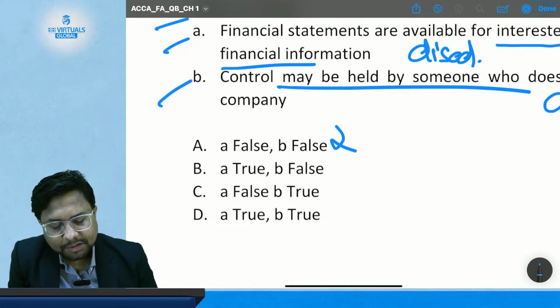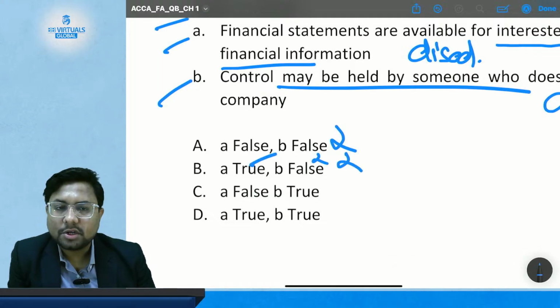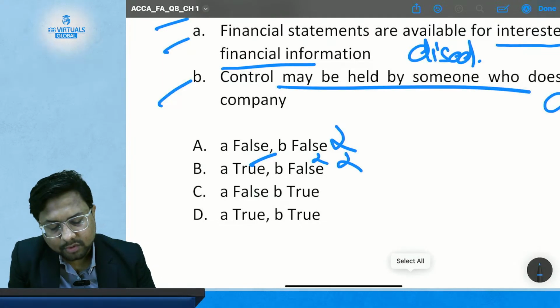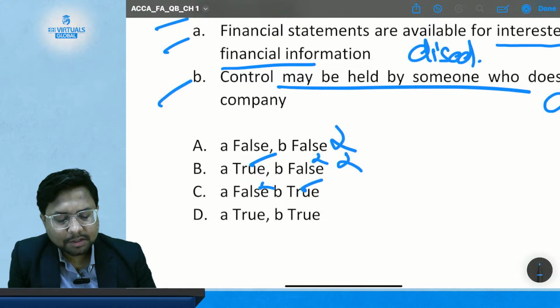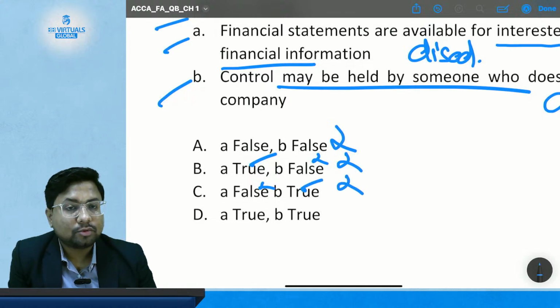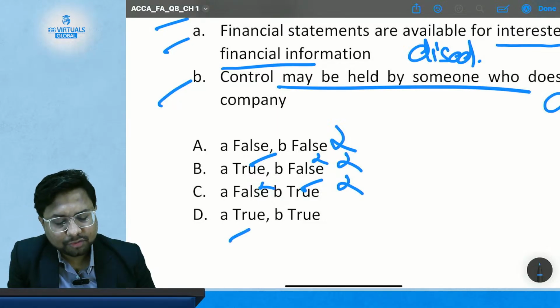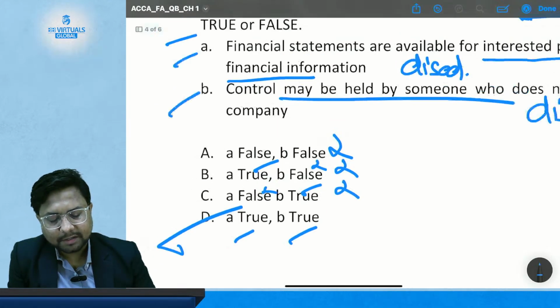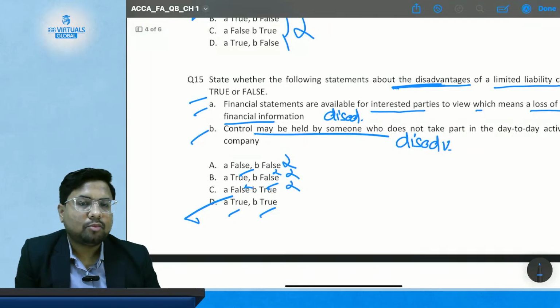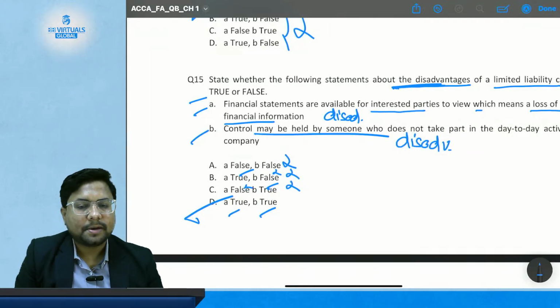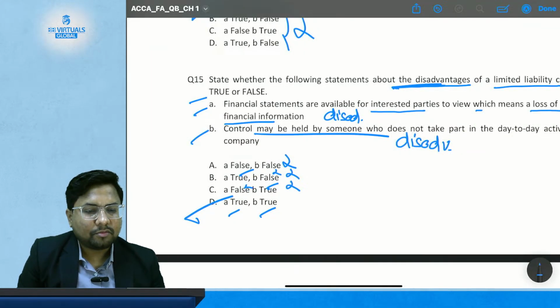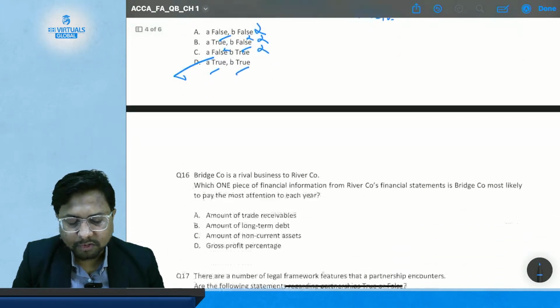Option B, statement A is true, statement B is false. No, this option is not correct. Both statements are true. Option number C, statement A is false. No, statement B is true. Yes, still the option is incorrect because both statements have to be true. Option number D, statement A is true, statement B is true. So hence the correct answer will be option B, where both the statements are disadvantages of being in a limited liability form of a company.